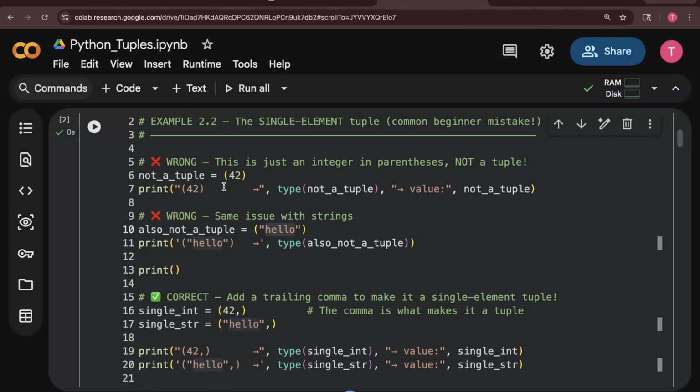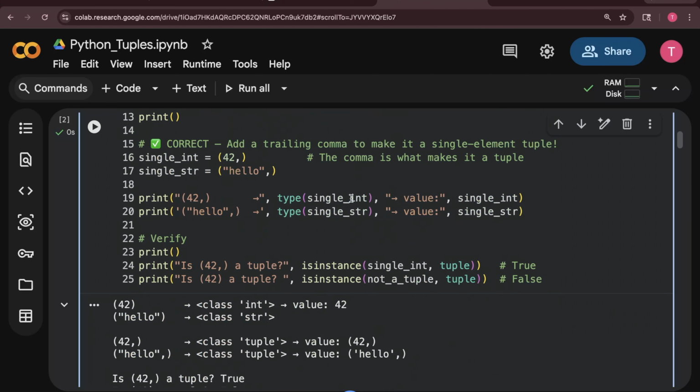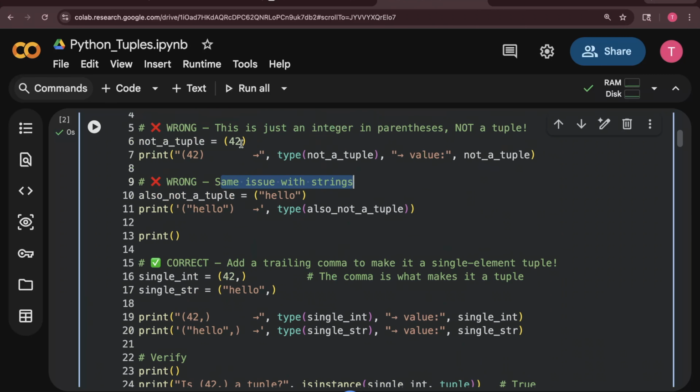Though this code will work and will not throw any error, this is wrong. This is just an integer in parenthesis, not a tuple. Same, this is also wrong. Same issue with strings. If you define a tuple like this, 42 inside parenthesis, you may think, okay, I did not get any error, it means it is a tuple.